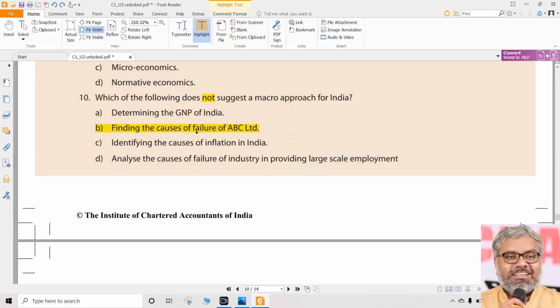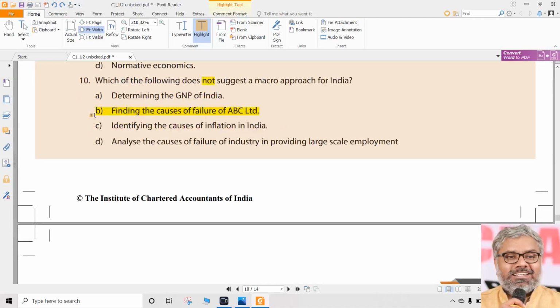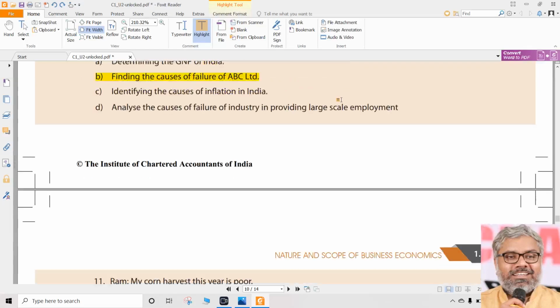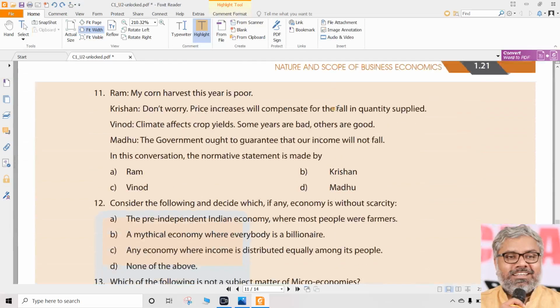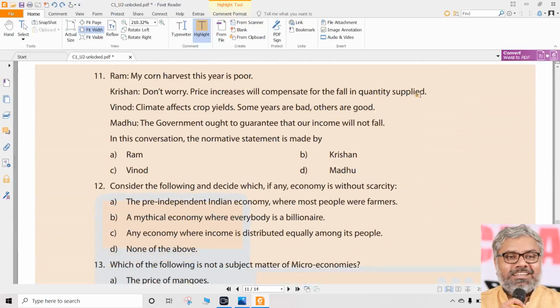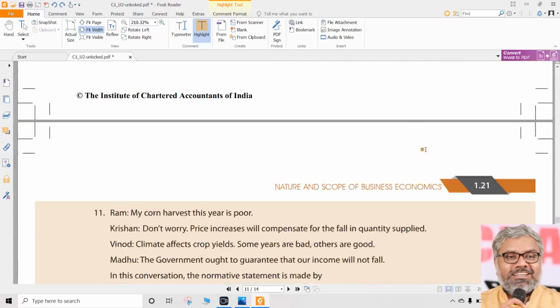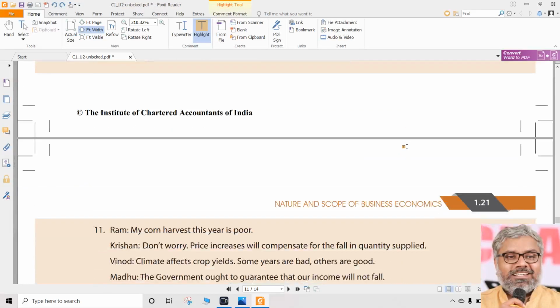Only option B, Bombay, is the point related to one company. A company is not macro. One company, ABC Limited, comes under the micro approach. So B is not suggesting a macro approach for India. ABC Limited is not India. It's only one of the companies. So that is a micro thing. Anything related to individuals and organizations is micro. Anything related to the country as a whole is macro. That's what you should understand in a nutshell, which we should already know if we have read unit 1 of chapter 1 carefully.